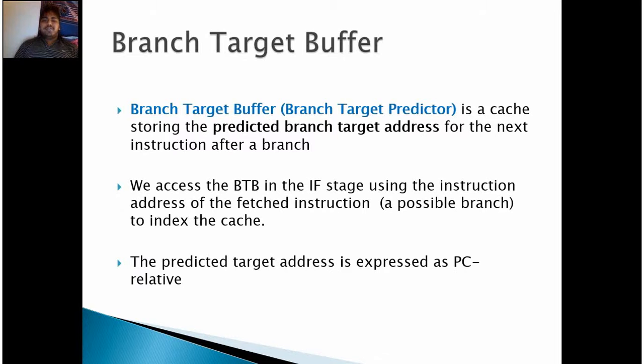Branch target buffer. A branch target buffer is a cache storing the predicted branch target address for the next instruction after a branch. We access the BTB in the IF stage using the instruction address of the fetched instruction to index the cache. The predicted target address is expressed as PC relative.